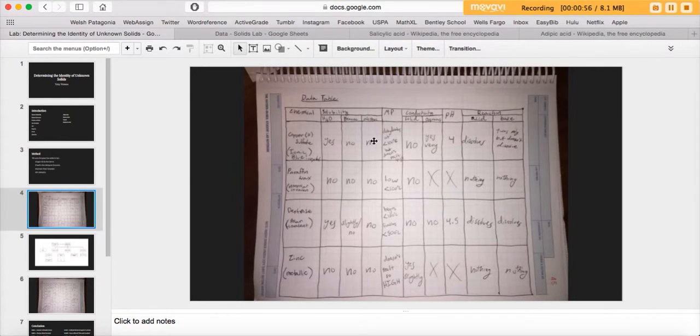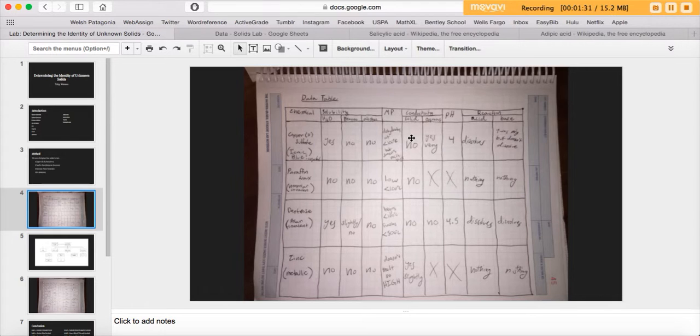So what I did is I tested solubility of each solid in water, hexane, and alcohol. I tested the melting point by putting it into an aluminum dehydrating dish over some boiling water in a beaker. If it melted at that point, then it melted at less than 100 degrees Celsius, which is a pretty low melting point. But if it didn't, then I put it into a test tube over a Bunsen burner. And if it melted, then it had a medium to high melting point.